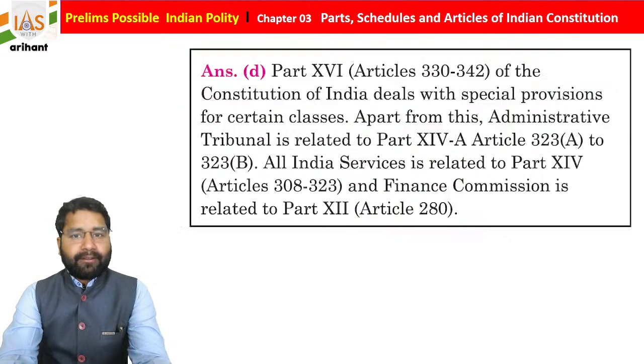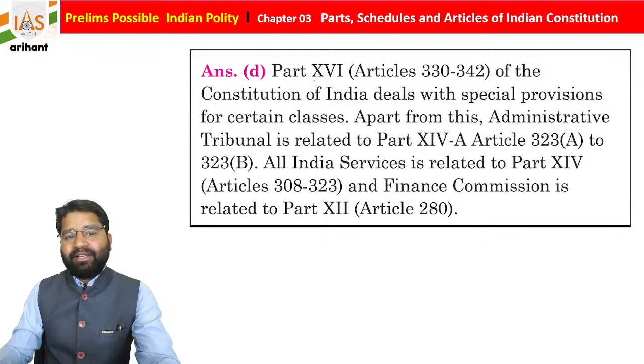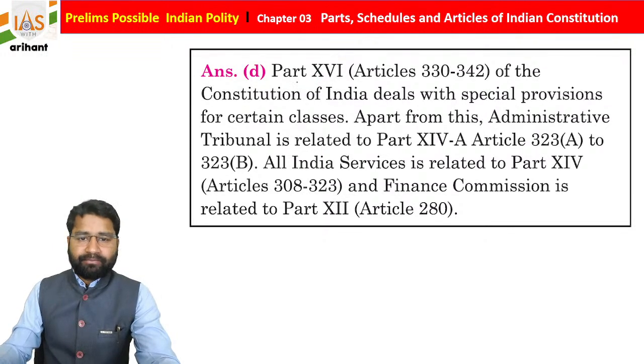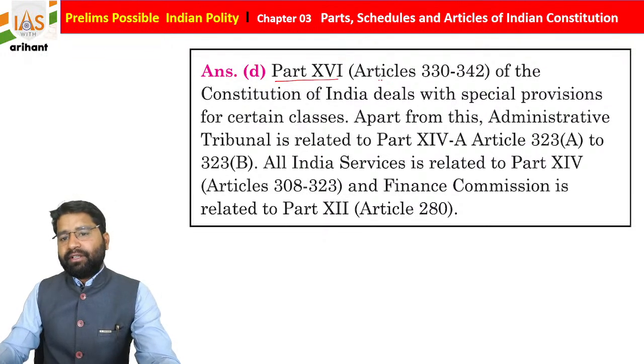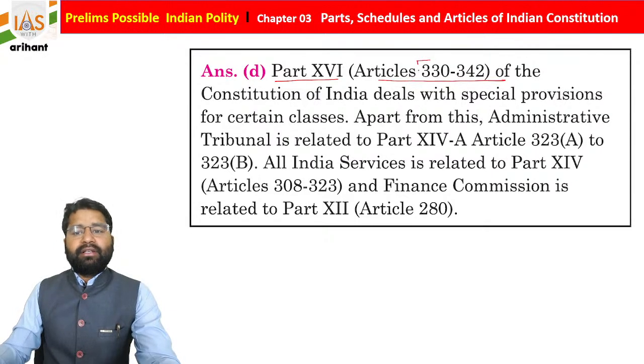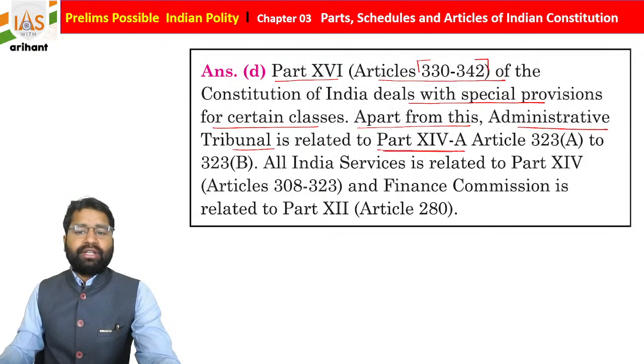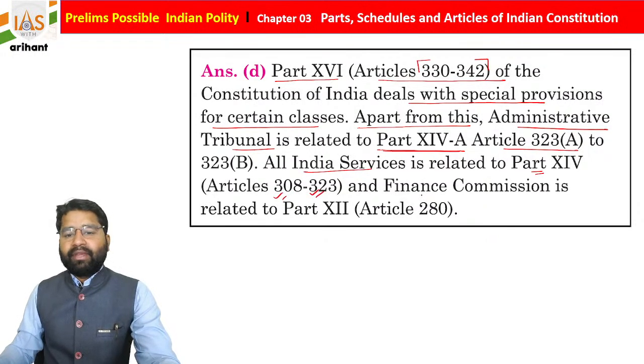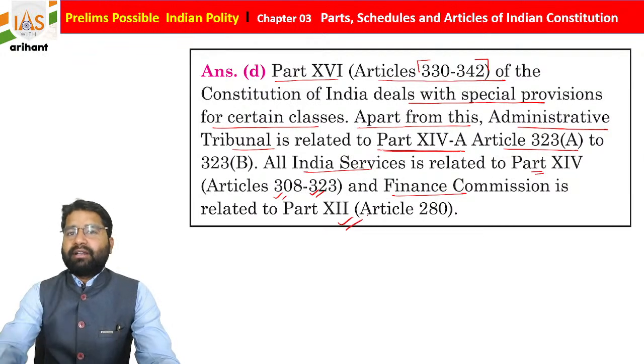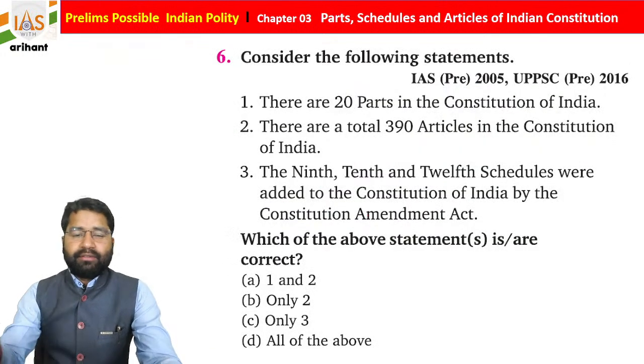I hope you are all getting it. Important. So I'm just explaining this according to the book explanation. Part number 16 of the Indian Constitution contains Articles 330 to 342, and it deals with the special provision for certain classes. Apart from this, administrative tribunals is related to Part number 14A. We already discussed. All India Service is Part number 14, Articles 308 to 323, and Finance Commission under Part 12 under Article 280. We already discussed about the same.